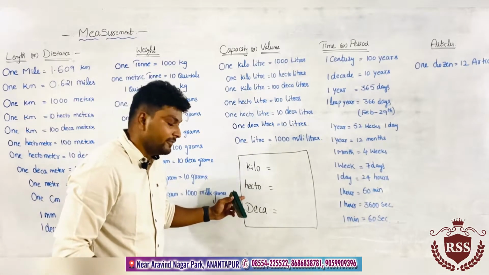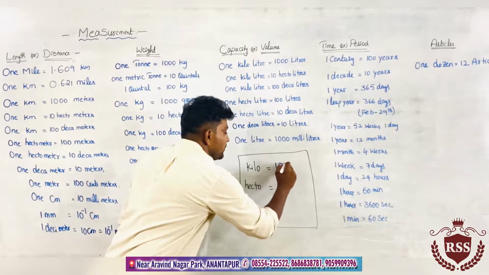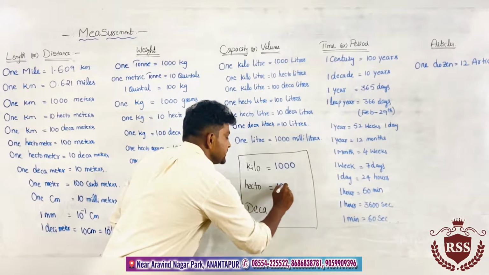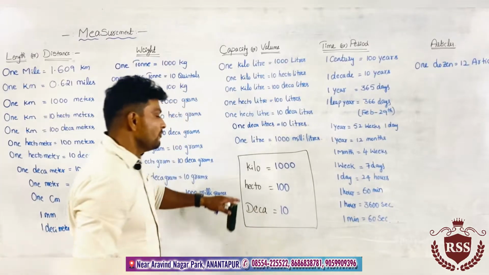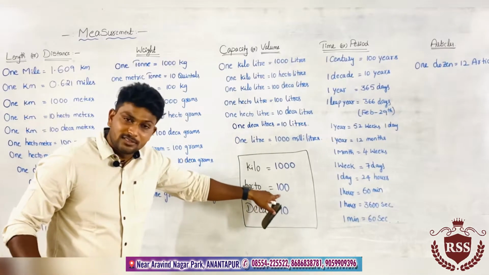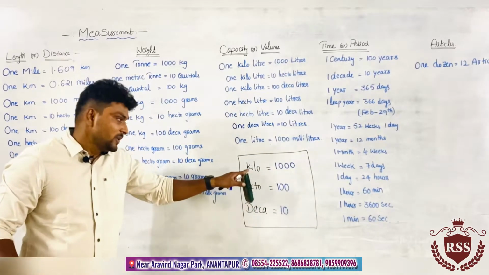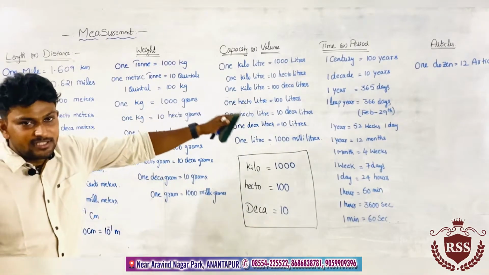Each and every word has one specific value. Kilo means 1000. Hecto means 100. Deca means 10. These are the values of these words. You need to keep these three words in mind, and then these units will be very easy.